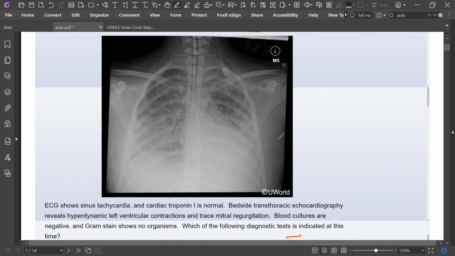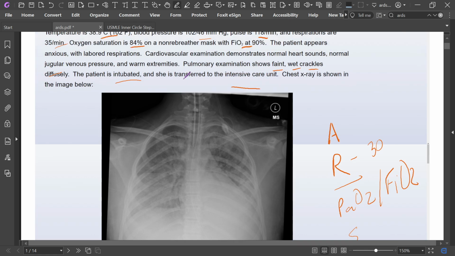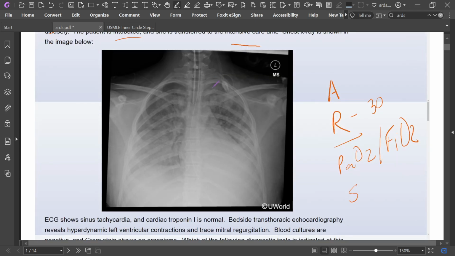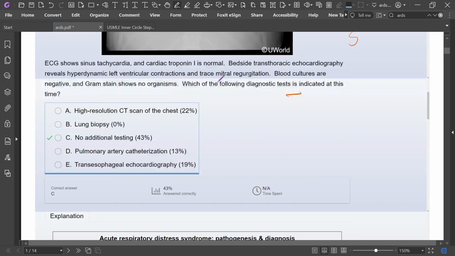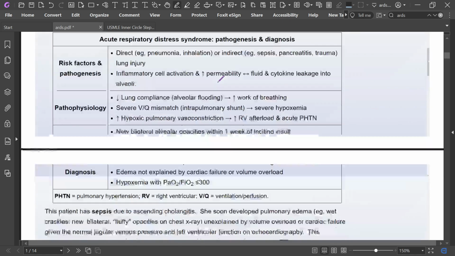So, according to the features like abnormal chest X-ray, respiratory rate more than 30, PaO2 to FiO2 ratio, and symptoms of heart failure, looks like symptoms not due to cardiac cause or volume overload. So this is ARDS, clear cut ARDS. So here, we do not need to do any additional testing for diagnosing ARDS.